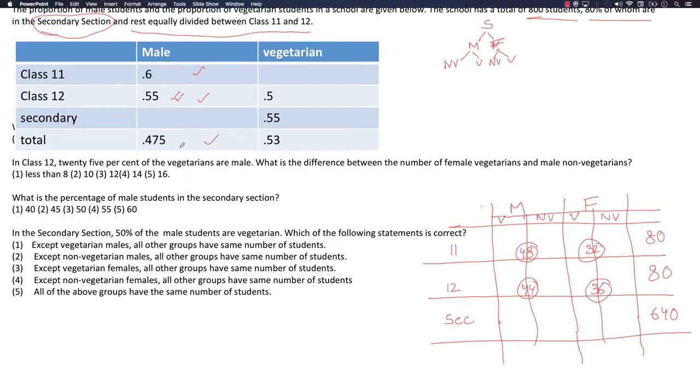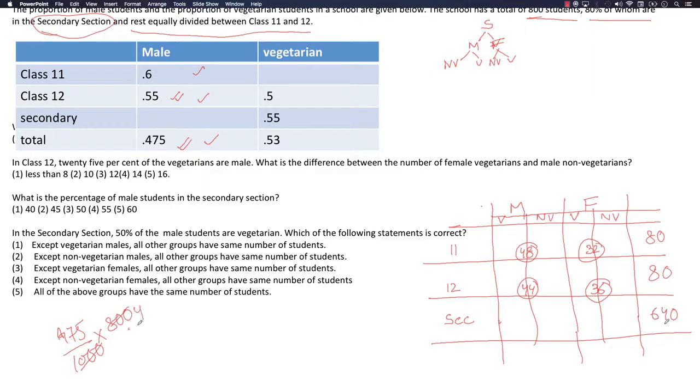Now the total number of males is 0.475. Let's break this down to 475 by 1000 into 800.